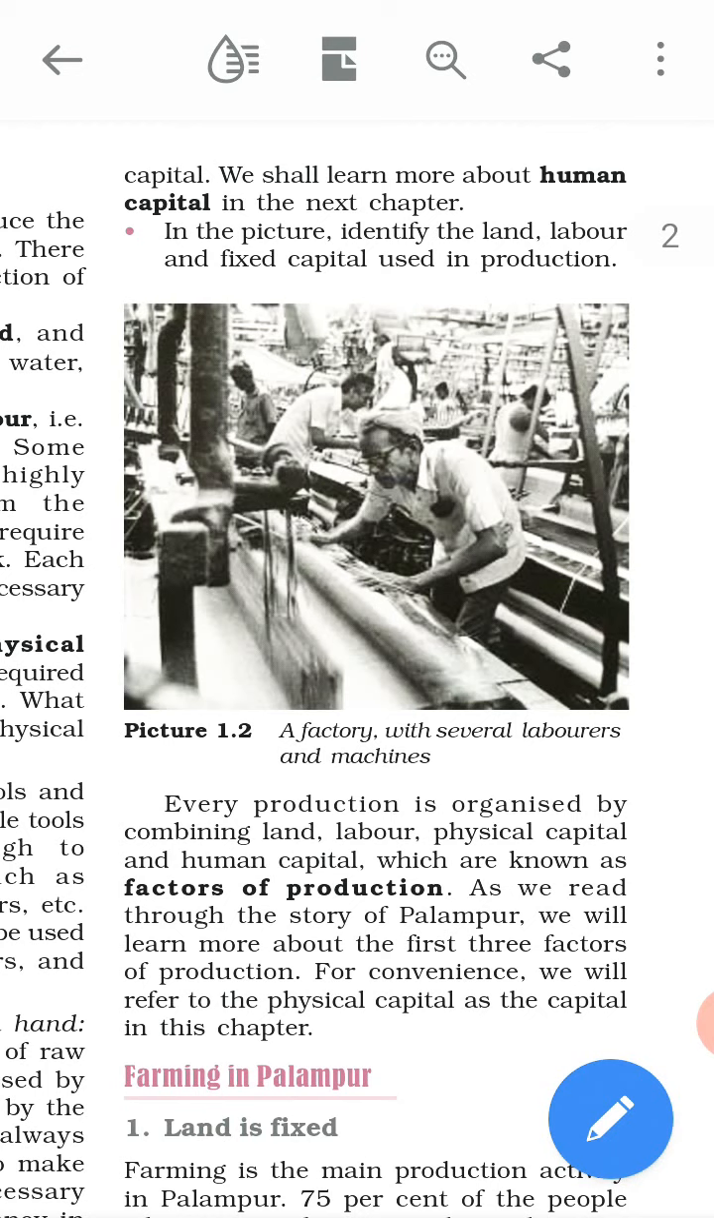As we read through the story of Palampur, we will learn more about the first three factors of production. For convenience, we will refer to the physical capital as the capital in this chapter. Now physical capital we will refer to by another name. So we can refer to the physical capital by which word? Capital. Capital means physical capital.